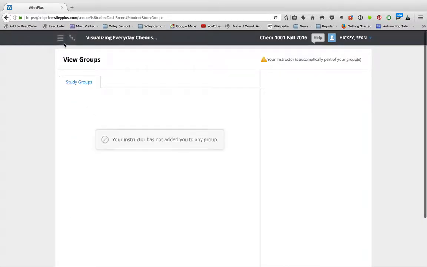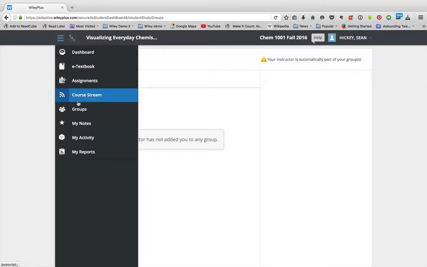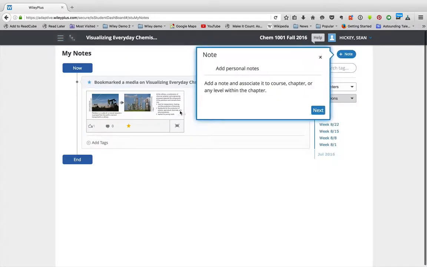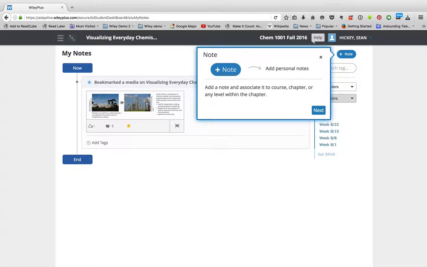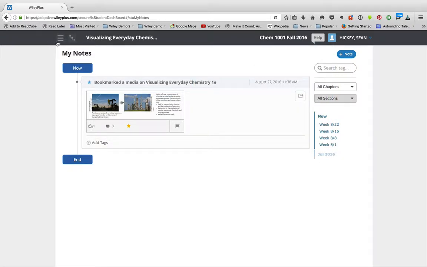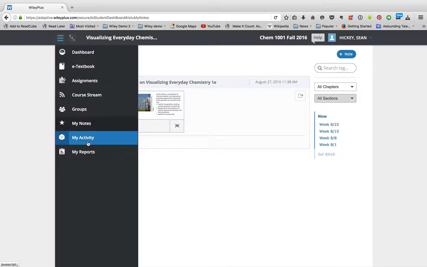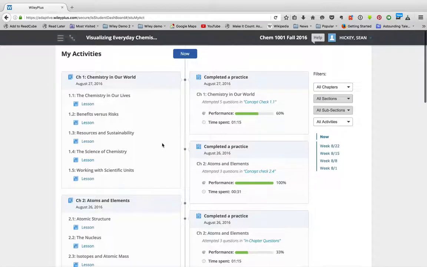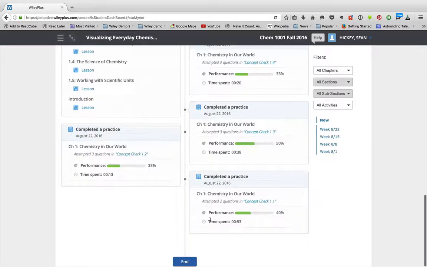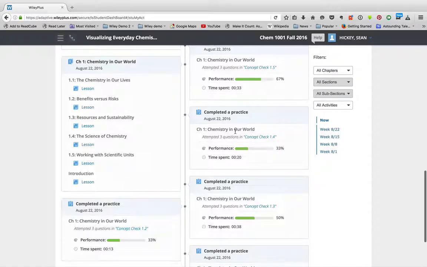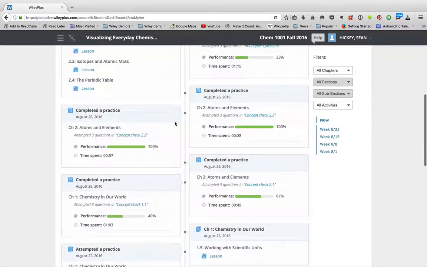Groups, we don't have any groups yet, but once you start getting into your groups, I will put your groups there as groups. Your notes, you can go find your notes. So now you can see all the notes that you've put together. Oops. X out of that. Excuse me, your activities, you can see what you've done. So I can see everything I've done. I've completed a practice. I've clicked on different things, so I can look at and see everything I've done.